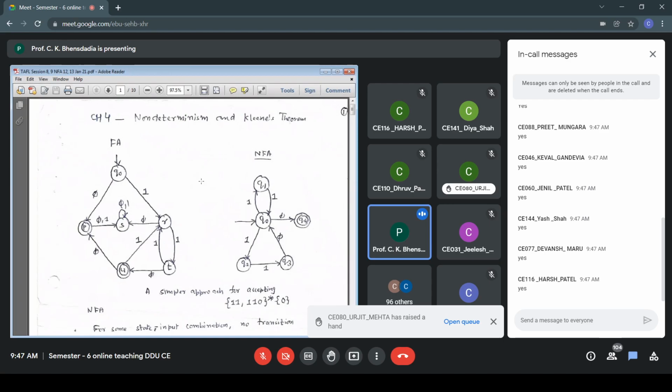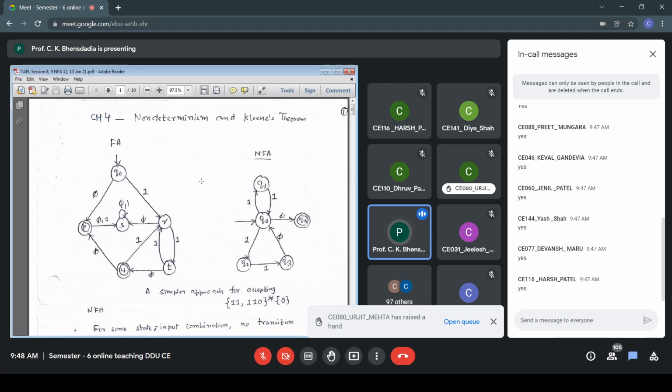So that is a simplified picture, and the name given to that version of automata is non-deterministic finite automata. My leftmost was deterministic finite automata. We started with a regular language and constructed a deterministic finite automata. For the same language, if you look at the rightmost picture, it becomes very easy to construct the non-deterministic version. 11 in the top portion, 110 in the bottom portion, ending with 0, the only accepting state. So this is a modified version of FA, known as non-deterministic finite automata.